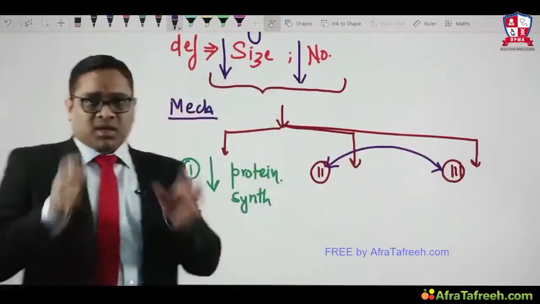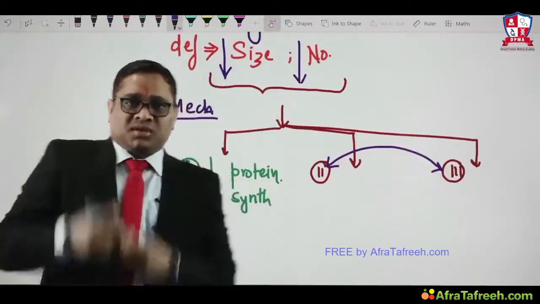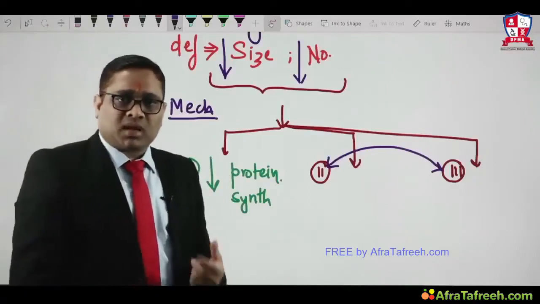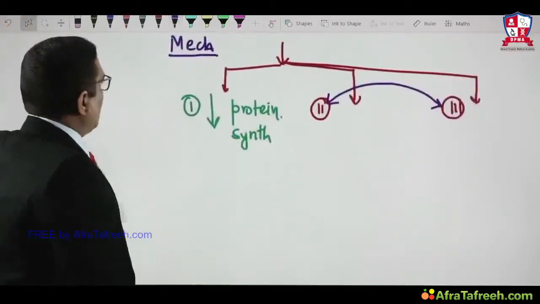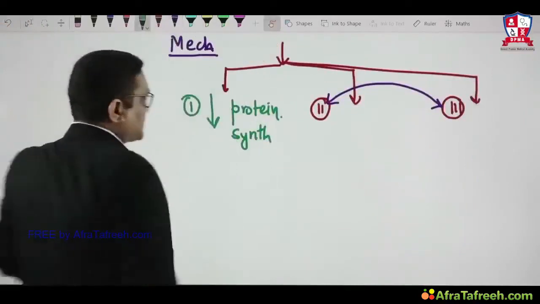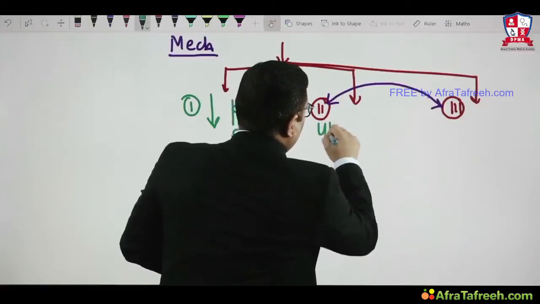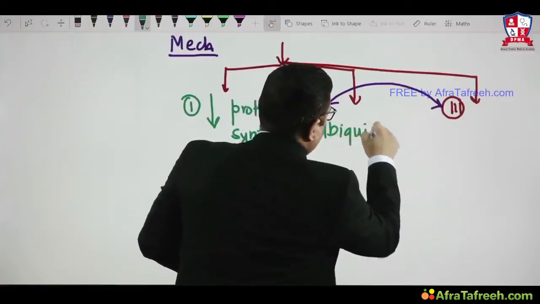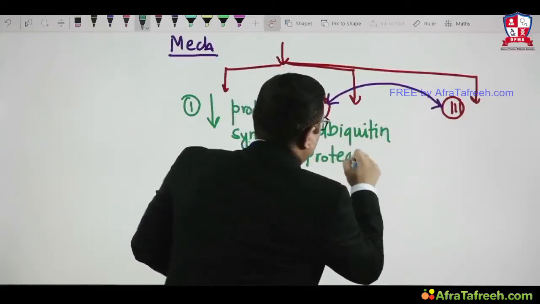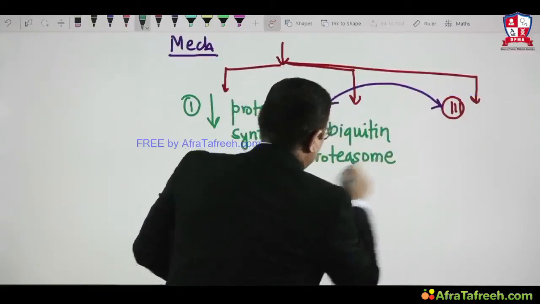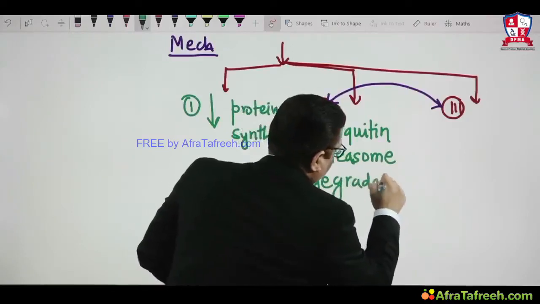They are interrelated to each other. What are these two other mechanisms which the examiner asks in the exam? Number two is the ubiquitin proteasome degradation pathway.